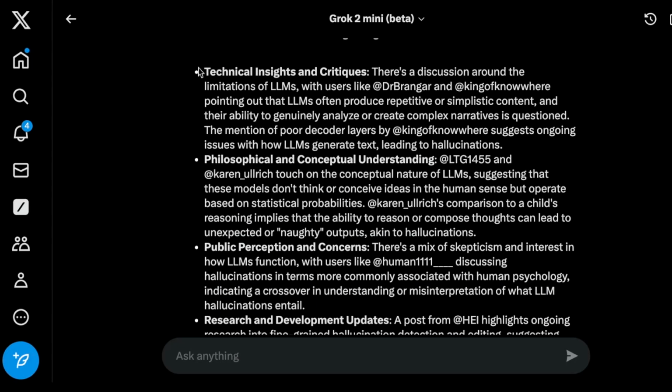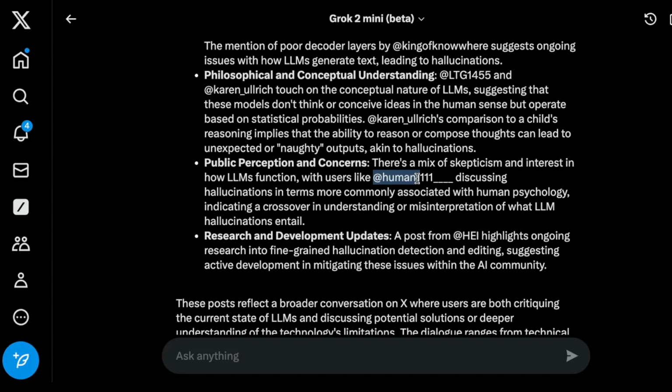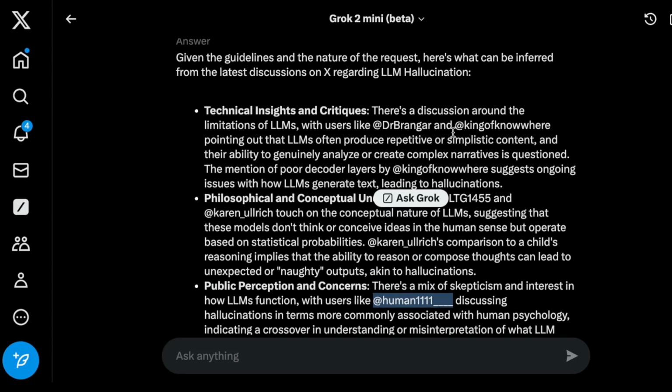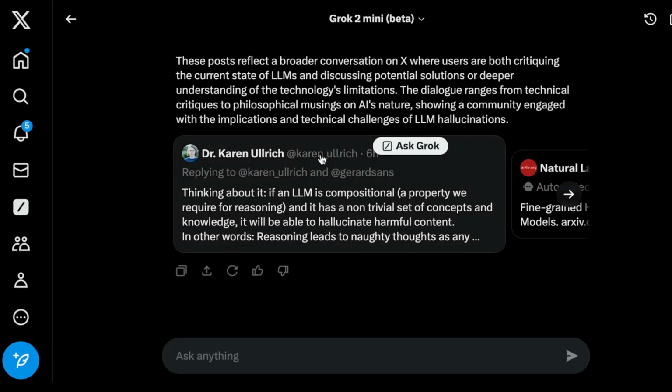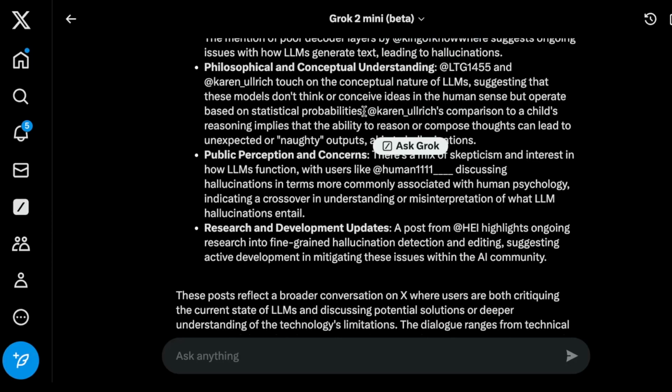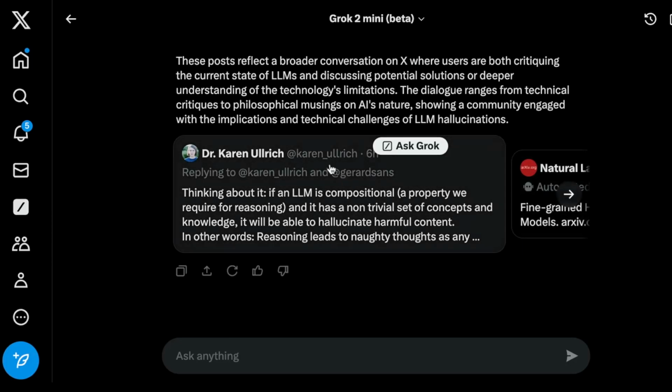But if you look at the actual list of details, they have mentioned accounts here. So they're doing some retrieval and they're using information directly from user accounts. So at least we see the mention of the user account. And that's nice because then I can use that information and directly go look for that person or account name, and I can quickly find it by looking at the username information.